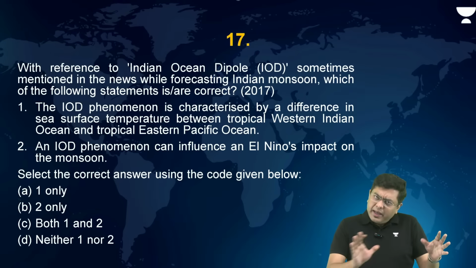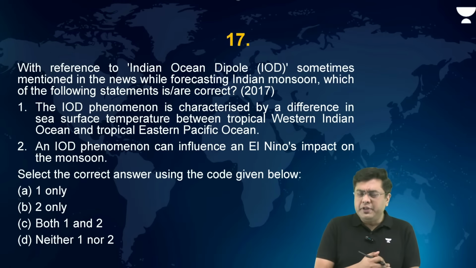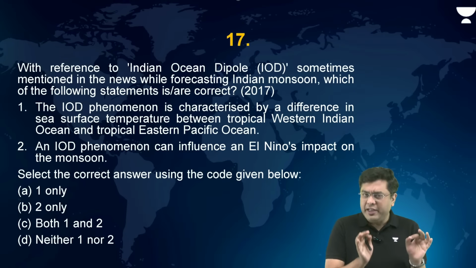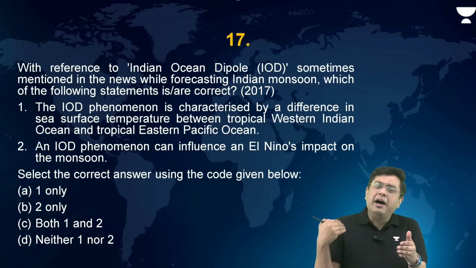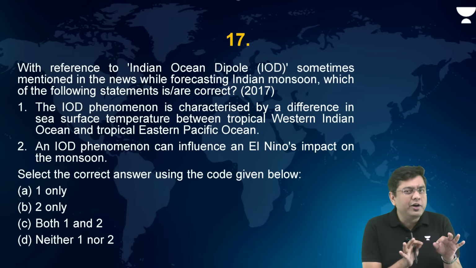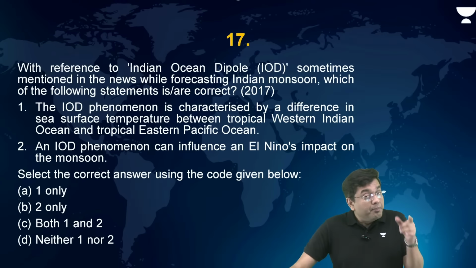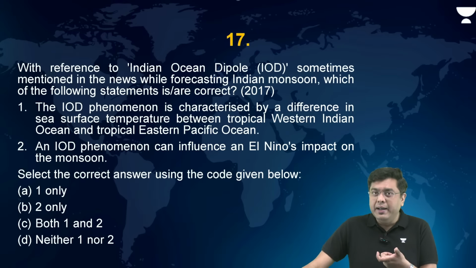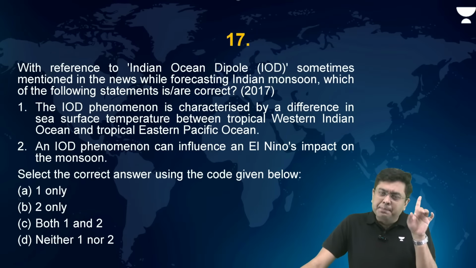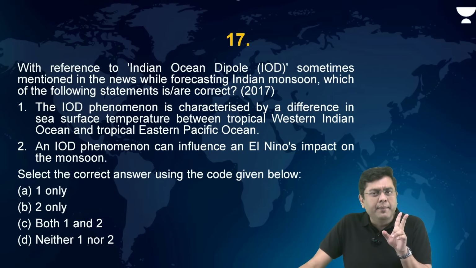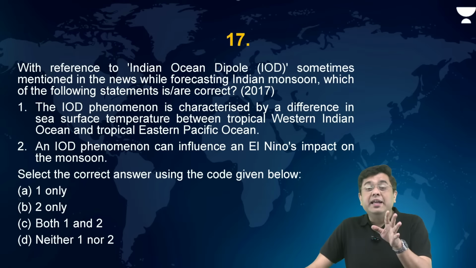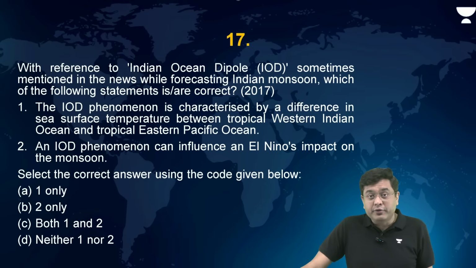Then, a question which is slightly associated with Indian geography. Now here again, if you observe the trend and the pattern, it is very important for you to understand that after 2013 onwards, UPSC has not concentrated on this to such a large extent. But before that, the concentration was very high. That tells you that maybe UPSC can revisit the impact of ENSO cycles on India, the impact of the Madden-Julian Oscillation on Indian rains, as well as the impact of the Indian Ocean Dipole in the case of India.